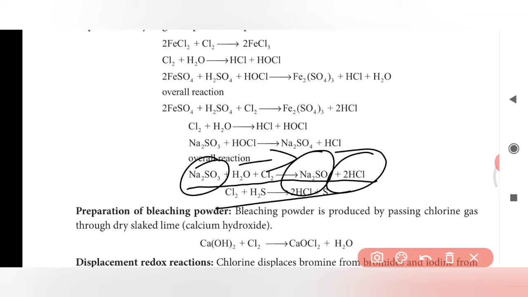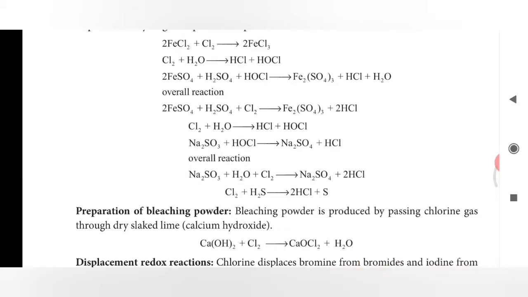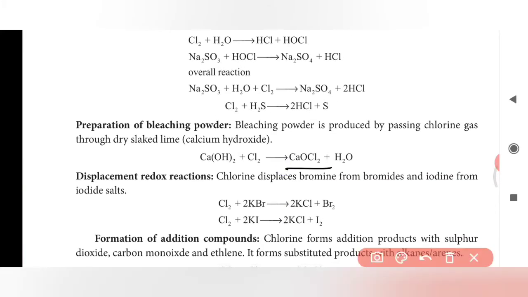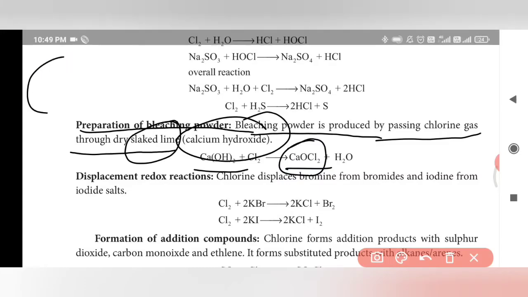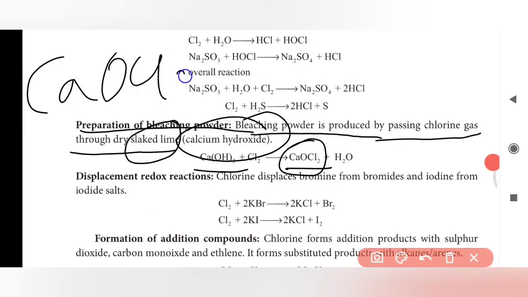Preparation of bleaching powder. How will you prepare bleaching powder? The formula of bleaching powder is calcium oxychloride, CaOCl2. Bleaching powder is produced by passing chlorine gas through slaked lime, the other name of calcium hydroxide, that is Ca(OH)2. If you react Ca(OH)2 with the chlorine molecule, you get calcium oxychloride, CaOCl2, along with the water molecule.